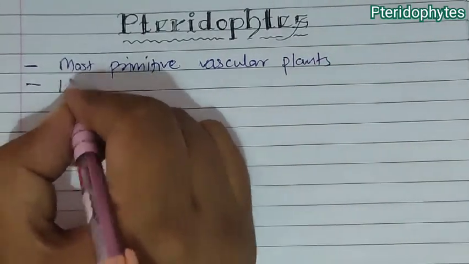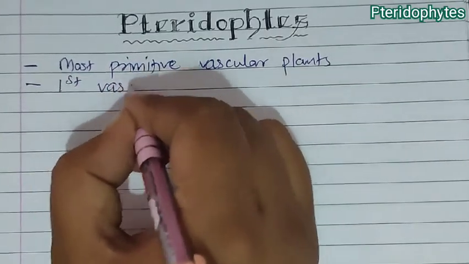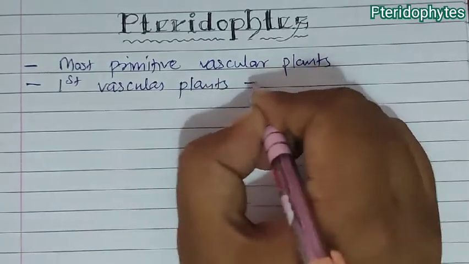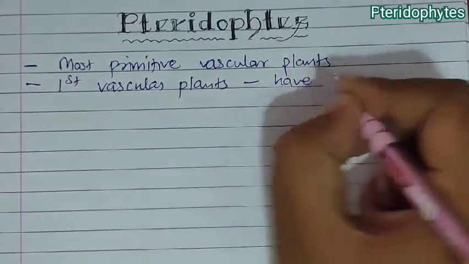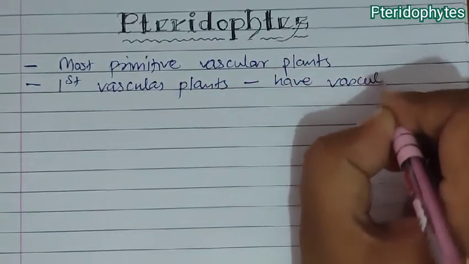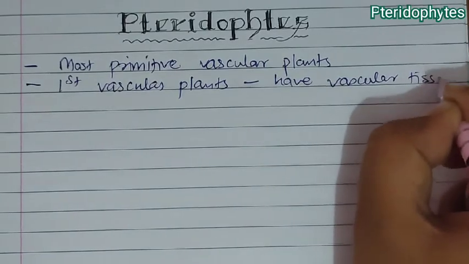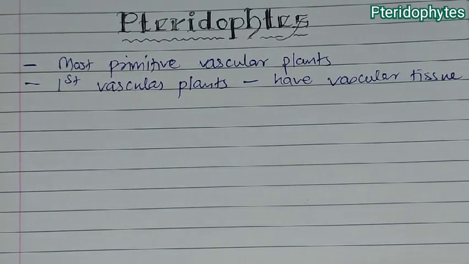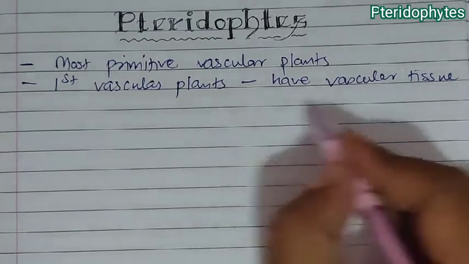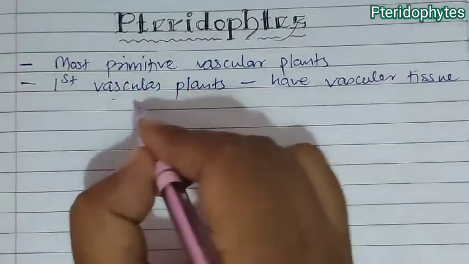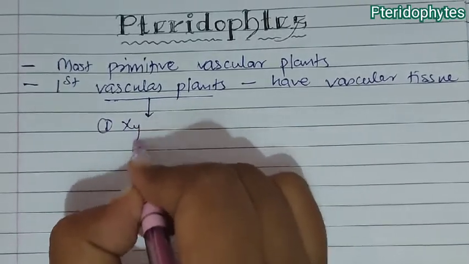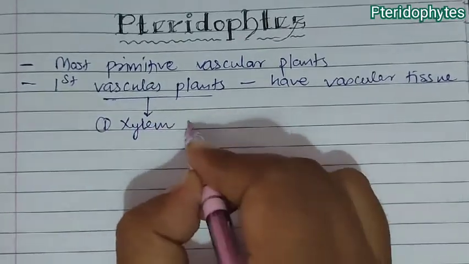Why are they the most primitive vascular plants? Because these are the first vascular plants. Vascular plants means they have vascular tissue, which was not found in algae and bryophyte. This vascular tissue is xylem and phloem.